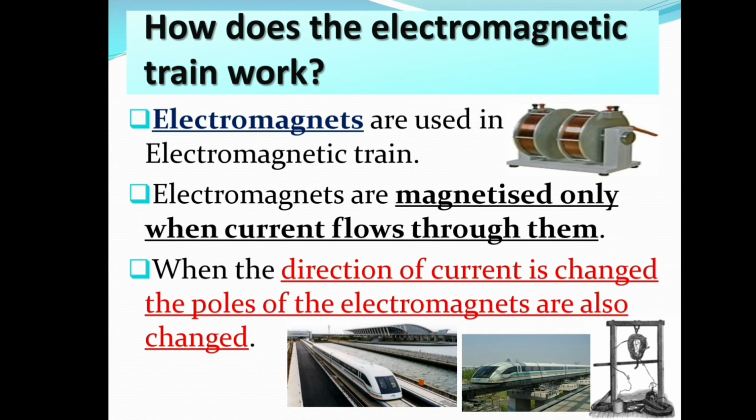Electromagnets are used in electromagnetic train, and these electromagnets get magnetized only when the current flows through them. So, when the direction of the current is changed, the poles of the electromagnets are also changed.